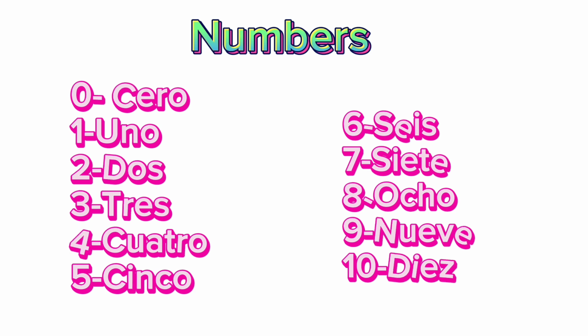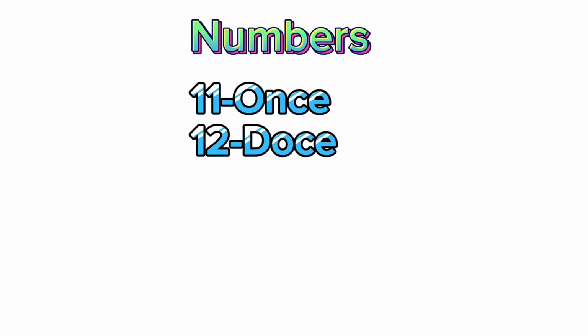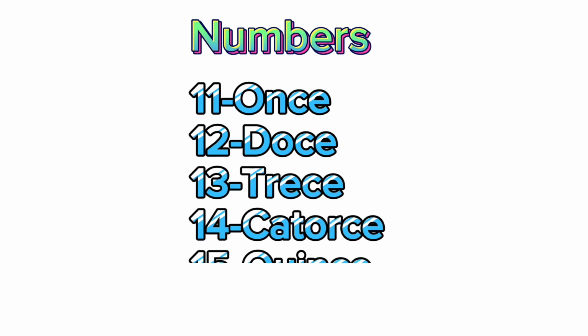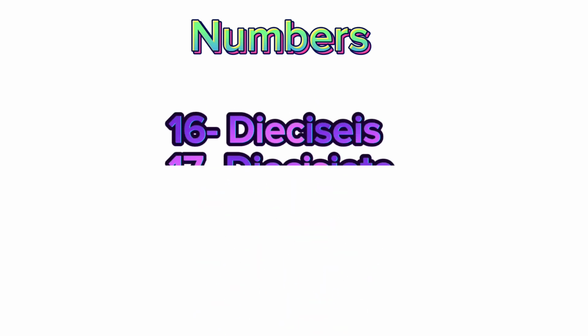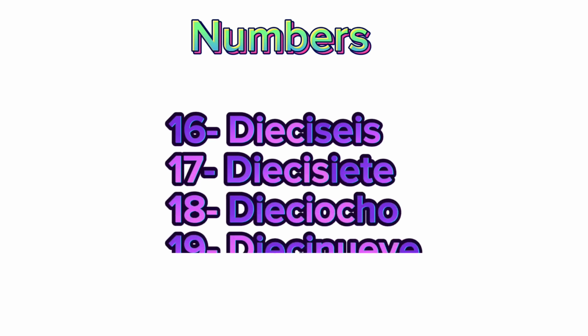Now from 11 to 15, it's 11, 12, 13, 14, 15. Okay? So these were the numbers till 15. Now from 16 to 20, the prefix is common in all the numbers. So how will we pronounce it? 16, 17, 18, 19 and 20.